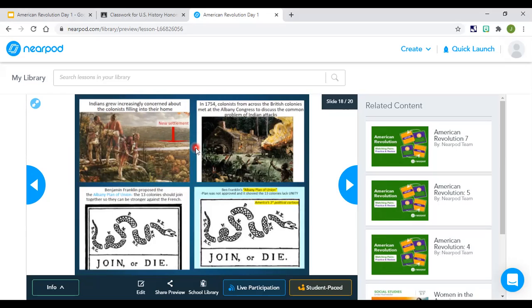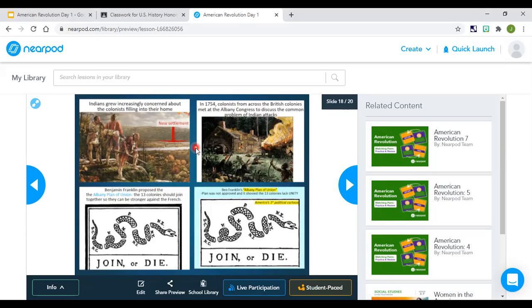And Benjamin Franklin, who's very involved in this Albany Congress, is going to propose a plan. In that plan, he suggested that the 13 colonies, rather than acting as individual colonies, should join together and form a military to protect themselves against the French and the Native Americans who are constantly attacking them.